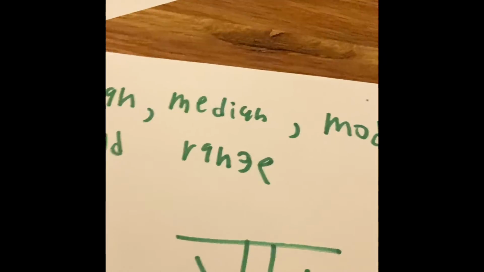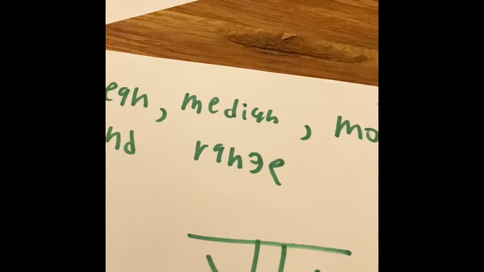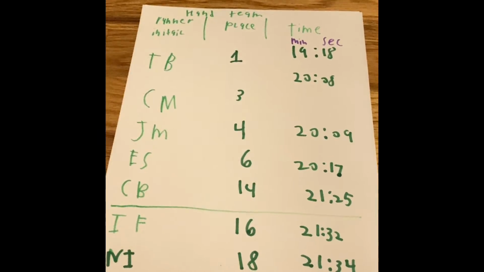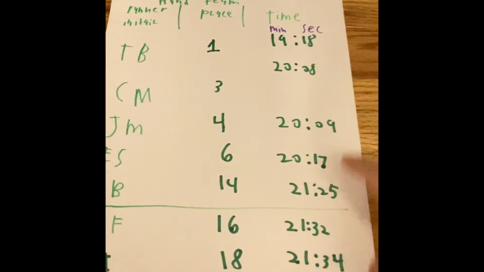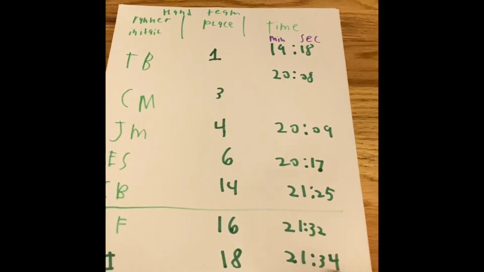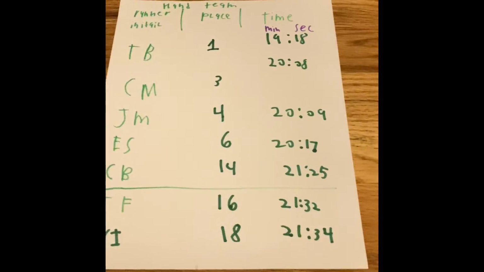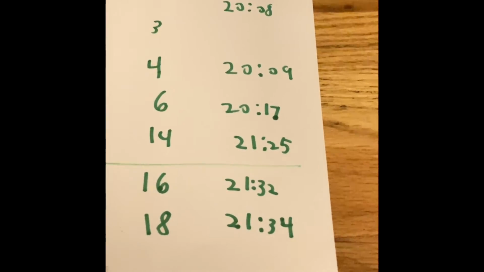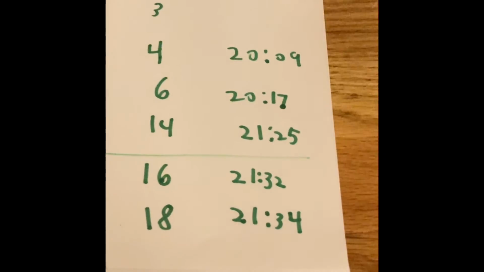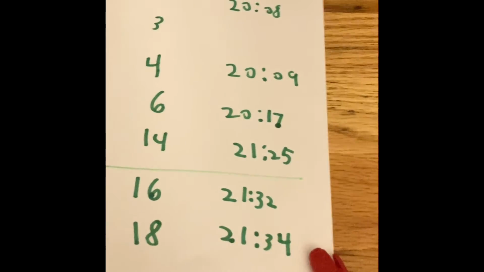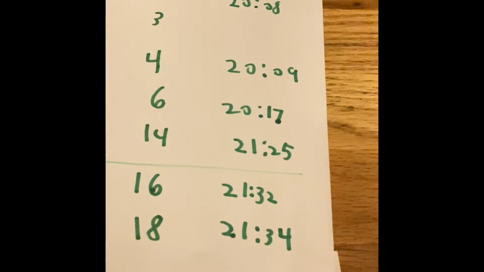Let's look at the median next. The median describes what the midpoint or the middle is when you line up all of the times from least to greatest. To find the middle time, we're going to have to put these in order from least to greatest, and then find the middle.